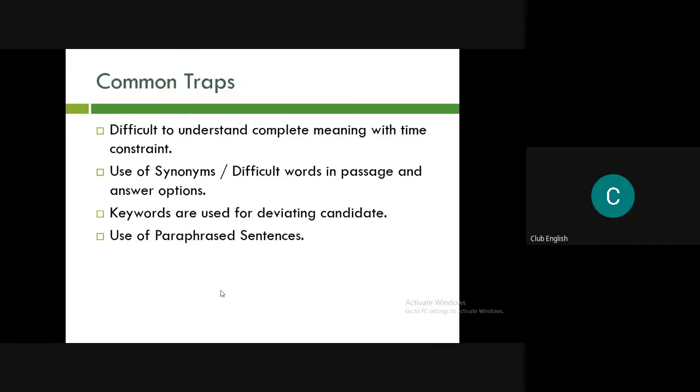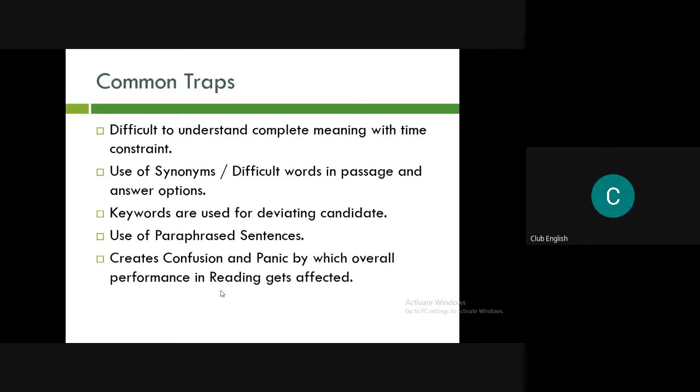Use of paraphrased sentences. There would be a paragraph written like, mothers are better than fathers at parenting. Now the same thing paraphrased in the question would be written like this: females are more effective guardians than males. The meaning of the two is exactly the same, but you won't understand it. So this is a paraphrased sentence. You'll say, no, no, this cannot be the answer, but actually the answer is that. So be very careful about these common traps.